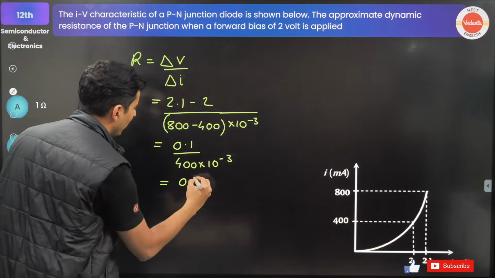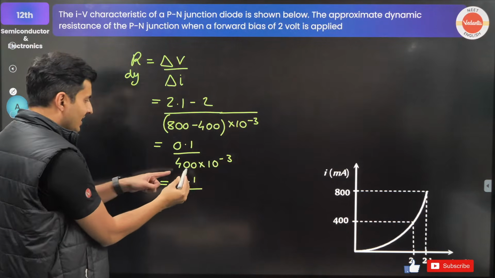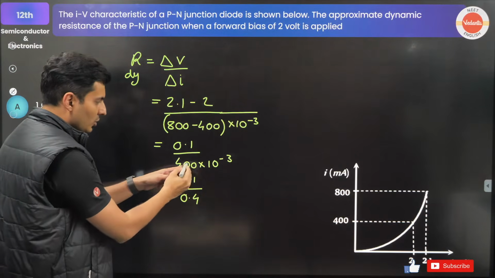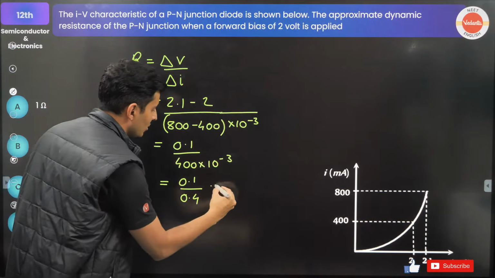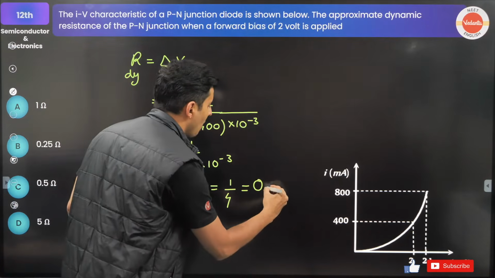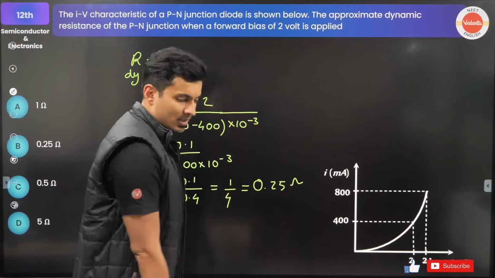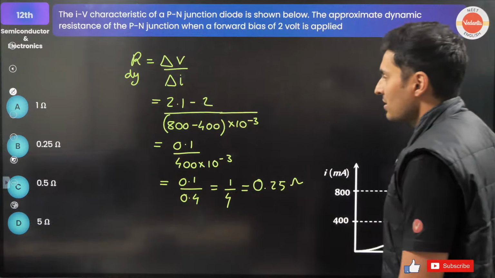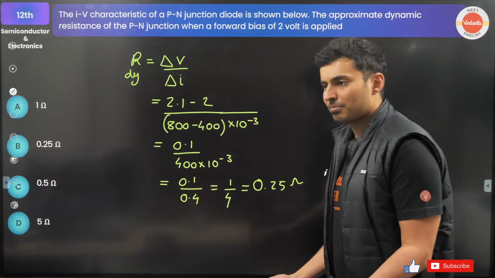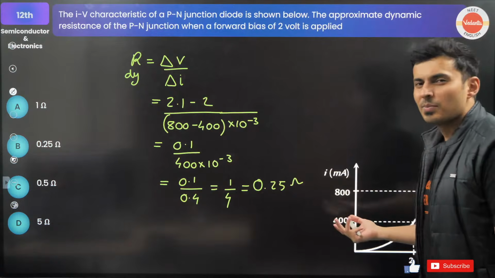So this becomes 0.1 by 0.4, because two zeros go and one more decimal. So this is 1 by 4, which is nothing but 0.25 ohms. Very nice, that's the correct answer. Excellent. These kinds of simple problems also come.